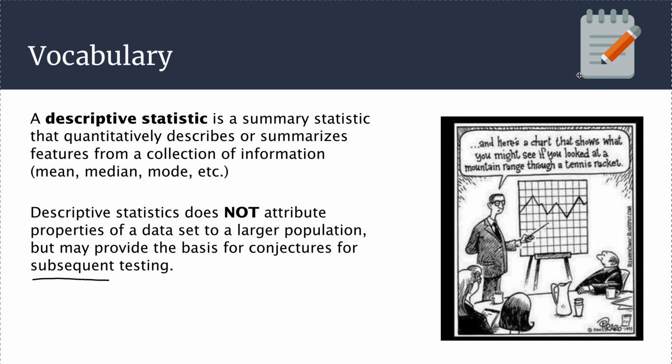Just because the data looks like maybe with music people can complete more reps, we can't actually attribute that to a larger population. We don't actually know that for sure. But it may provide us with some indication that there might be something going on. It may provide the basis for conjectures for subsequent testing. We may say, hey, it looks like there's something going on. Let's test that further and see if we can actually attribute this property to the larger population through other testing. We can't extrapolate to the larger population just from descriptive statistics like this.